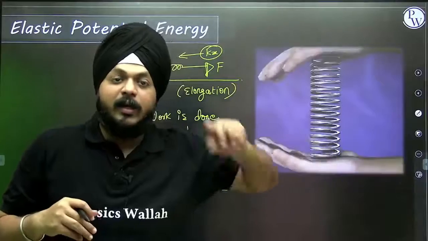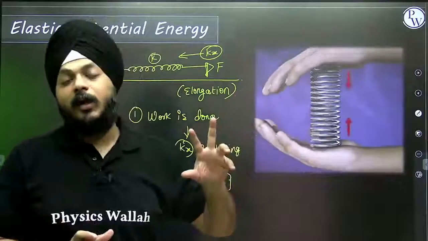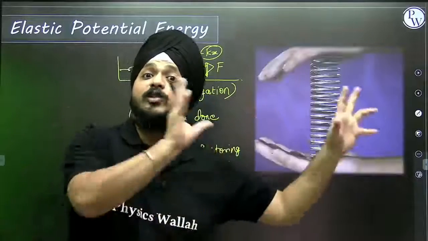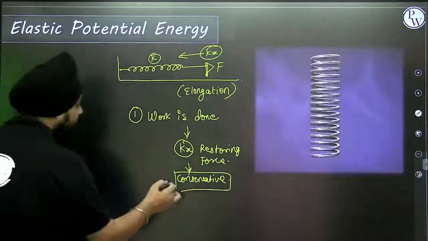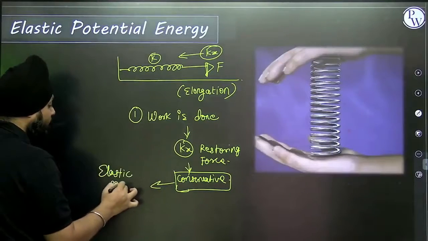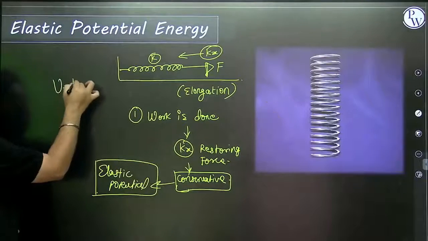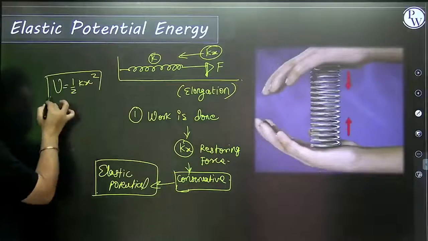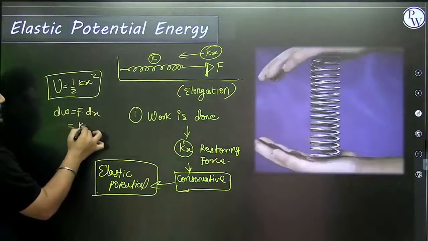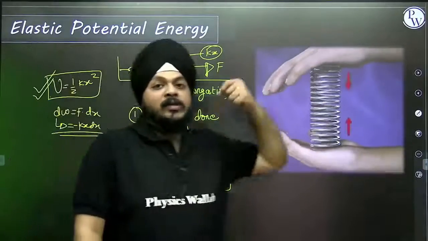If mg does the work, it is stored in the form of gravitational potential energy. If Kx is doing the work, it is stored in the form of elastic potential energy. So whatever work is done here is stored as elastic potential energy. You have seen the derivation, and that is U equals half kx squared. We got this derivation from dW equals F dot dx, replacing the value of F as minus kx dx.